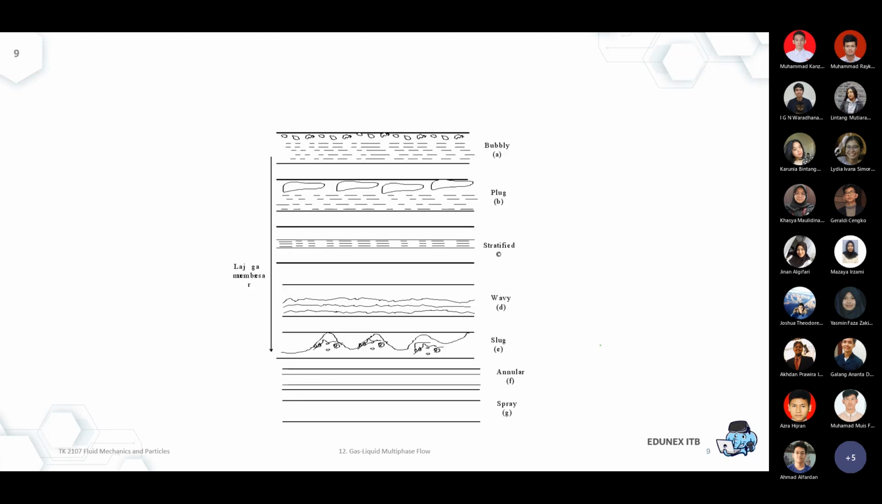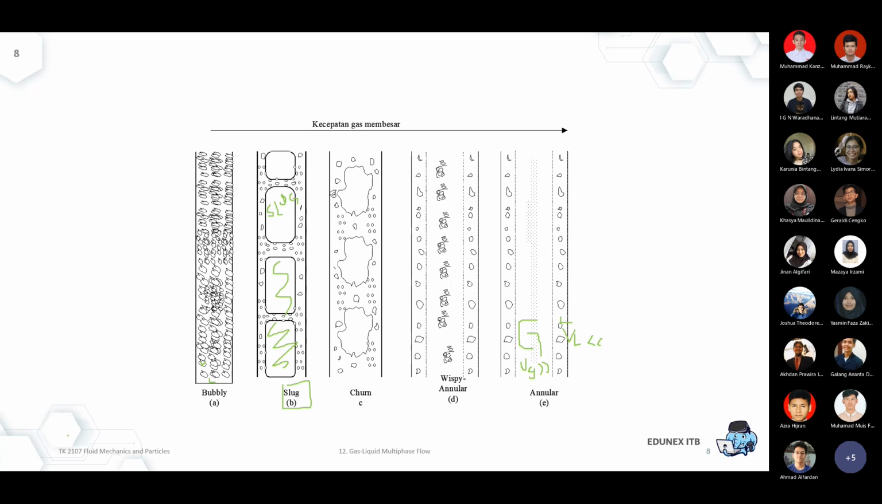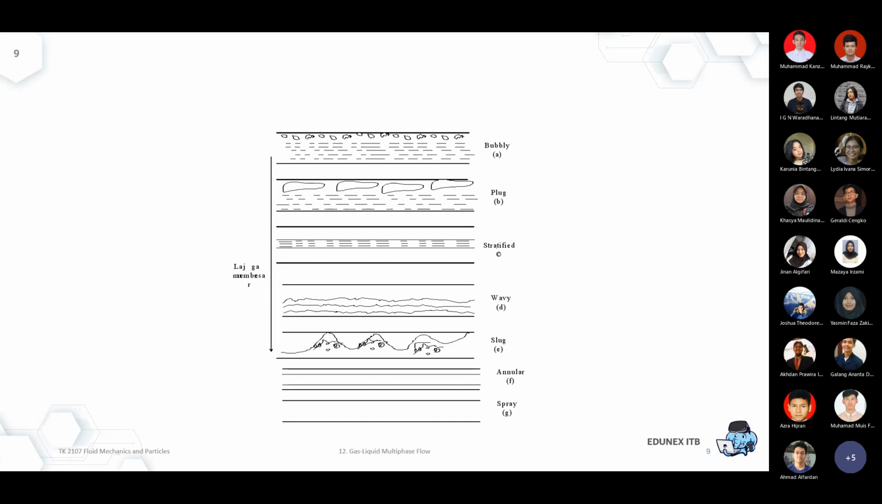Okay, so this is for the horizontal. You have two more regimes that cannot be found in vertical. In vertical, what you have is bubbly, slug, churn, wispy, annular, up until annular. Now you have more about the stratified and the wavy, which is not observed in vertical. Hopefully now it's easier for you to see this picture.